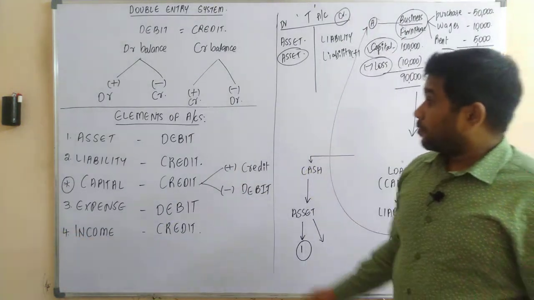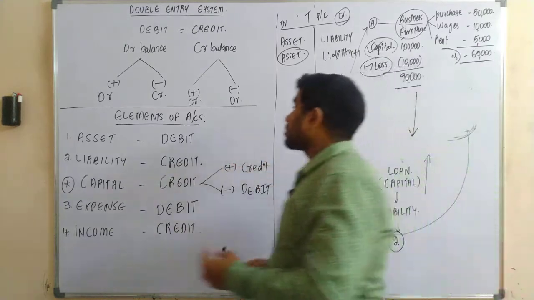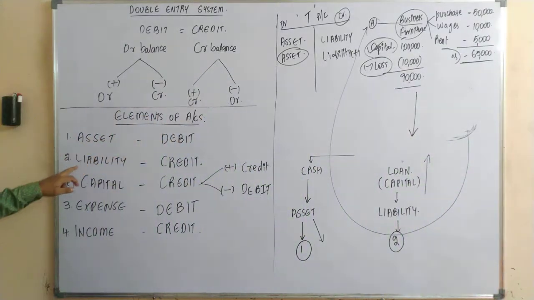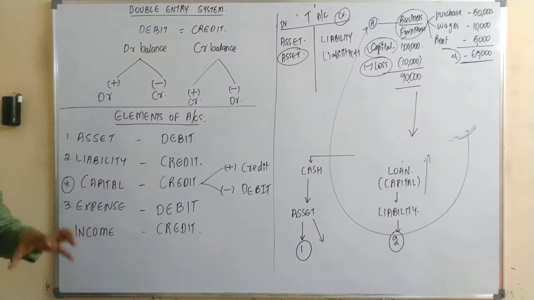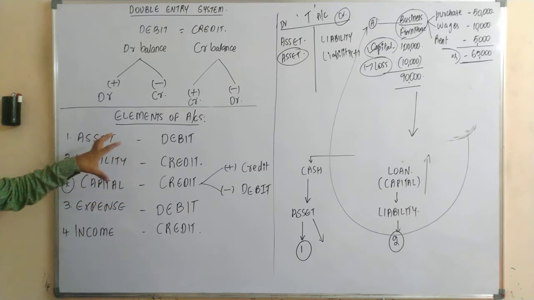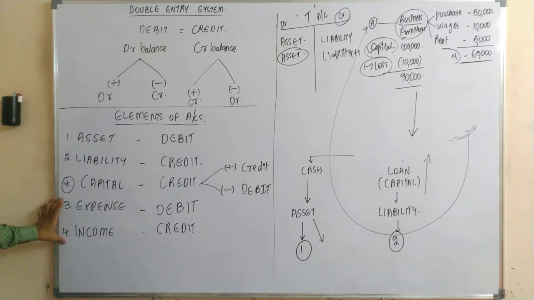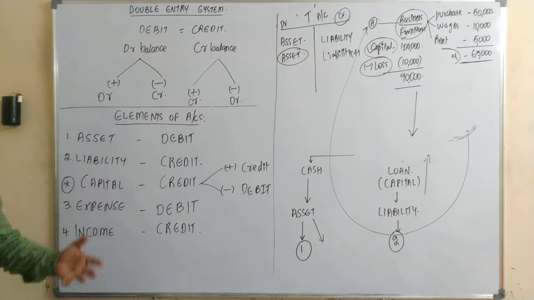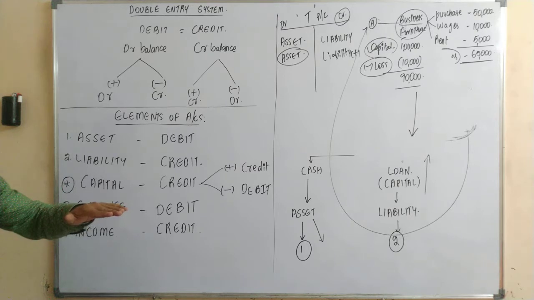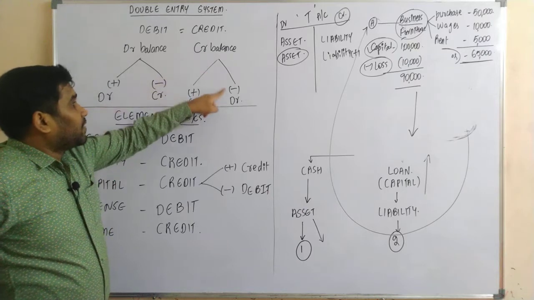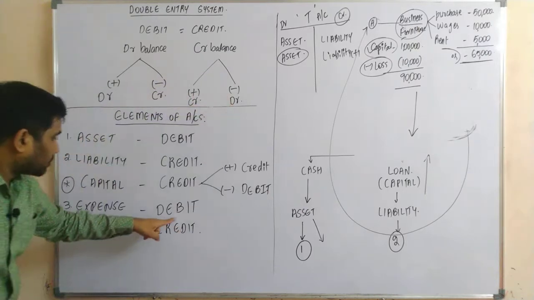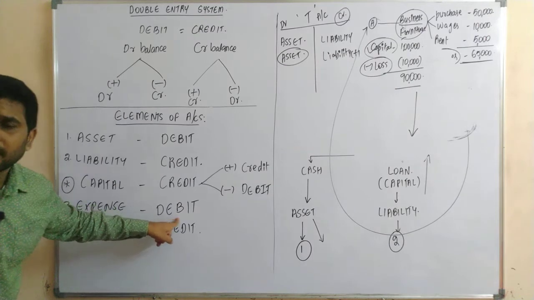So now, what are the elements of accounts? Asset, liability, capital, expenses and incomes. We know the logic behind these, why these are debited, why these are credited. Yes or no? These two are important from the point of view of capital. Because whenever there is an expense, that is a loss, it reduces your liability. So whenever it reduces your liability, as liability represents credit balance, it should be debited. So that is the reason your expenses would always have a debit balance.